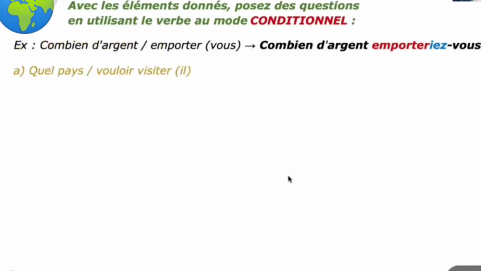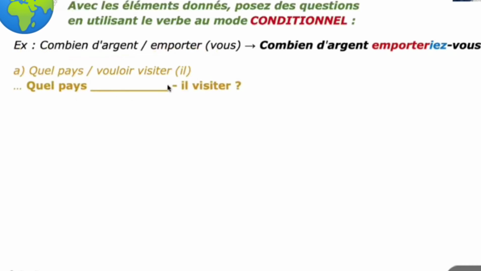Okay, see the second one. First one: Quel pays vouloir visiter-il? Quel pays, which country? Vouloir visiter. See the verbs here: vouloir is a verb and visiter is also a verb. So there are two verbs side by side, and the first verb you have to conjugate according to the subject. Try to make a meaningful sentence using these words.